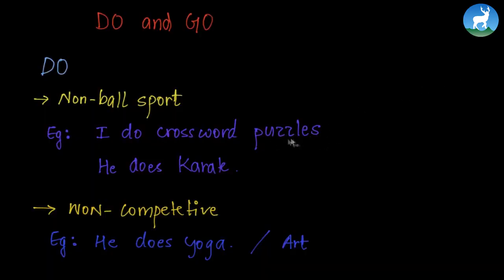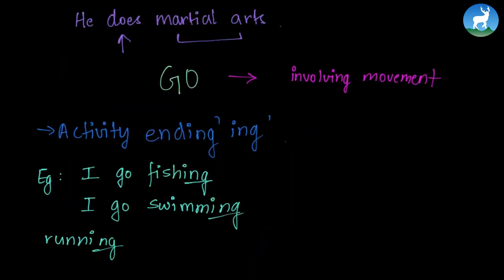We don't need movement to do crossword puzzles. We don't need movement to do yoga. We need a kind of movement to do karate, but we don't move from one place to another, right? But running, swimming, fishing needs movement from one place to another. So go is used with words that have movement. Go is used with activities that involve movement from one place to another, while do does not need movement, or it does not require any kind of movements.